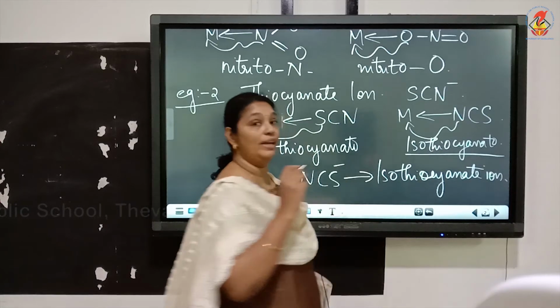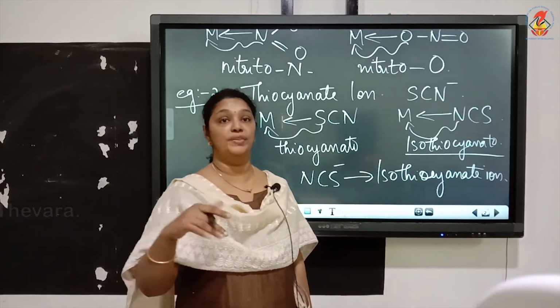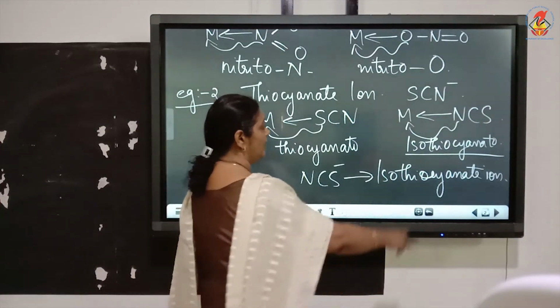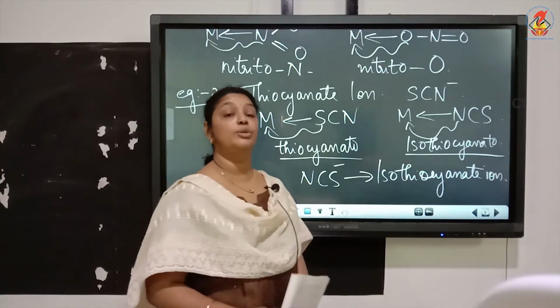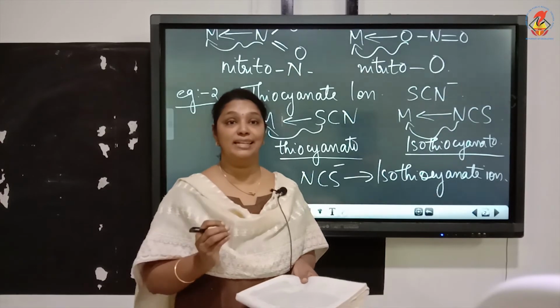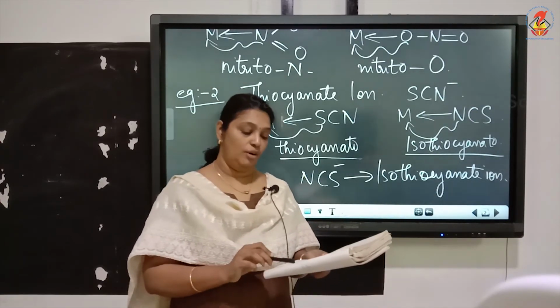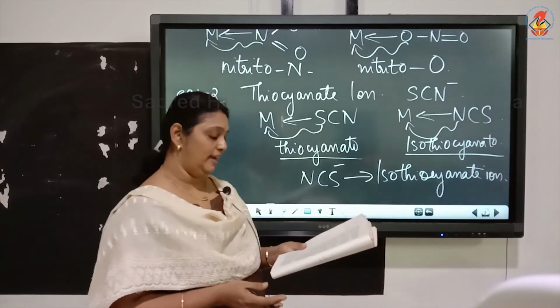I told you when you write the IUPAC name of a ligand, the last E is replaced with O, which you will learn under nomenclature for coordination compounds. So this is isothiocyanate and this is thiocyanate. So these are the two examples for ambidentate ligand. Now what do you mean by ambidentate ligand? Ligands which can ligate through two different donor atoms are called ambidentate ligands.